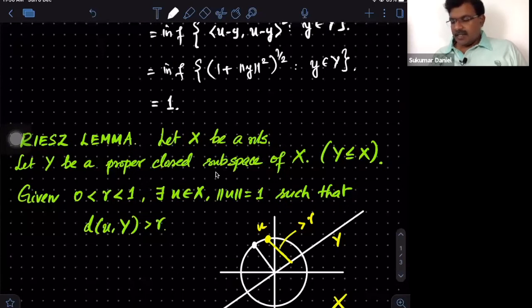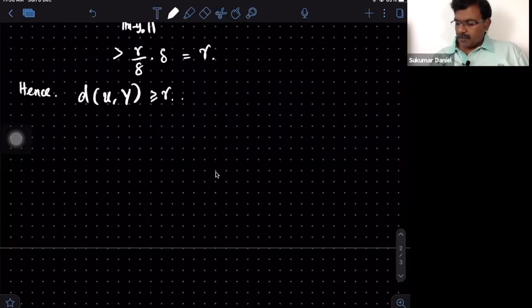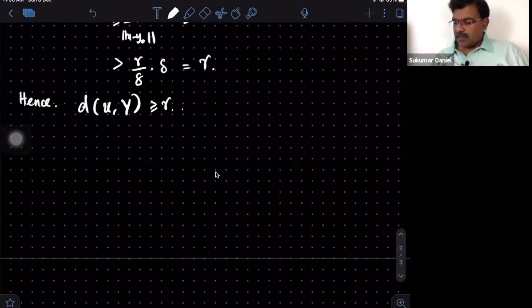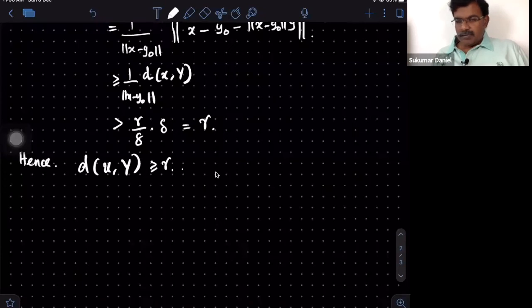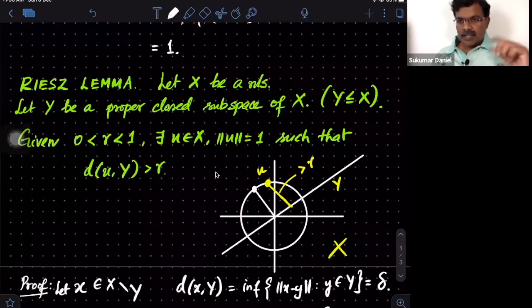So I can get strictly bigger than. So the claim is proved that you can always get a unit vector of whatever distance away that you want.